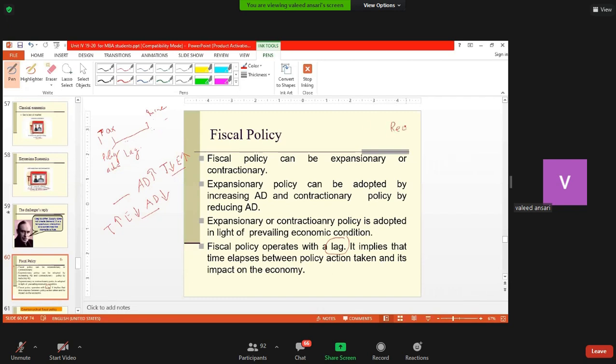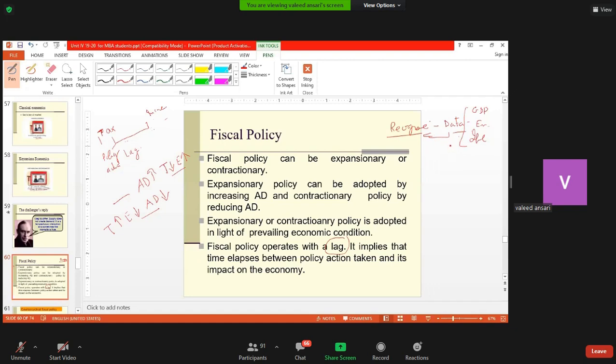So naturally, for recognition, we should have data: that demand is coming down, employment is falling, GDP is falling, data about GDP, employment, inflation. These are the data on which policy making is based and actions are taken. Please remember that these data are received by the government with a lag. This is not real-time data.